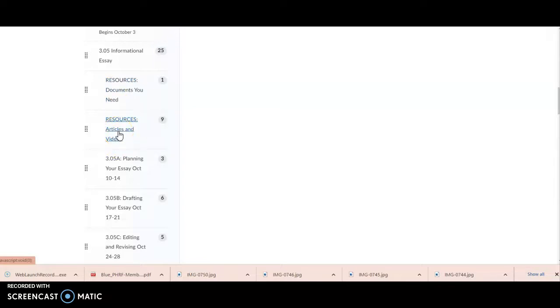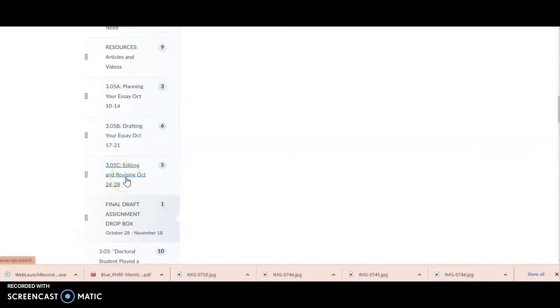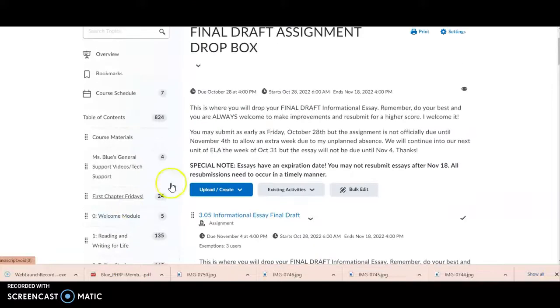for research. And then we worked on planning your essay for a week, and last week we drafted our essay, and we are now here revising and editing. So I'm going to click 3.05. When you're ready to submit your essay, you can do so right here. Let me click here real quick. It tells you this is where you submit your final draft.